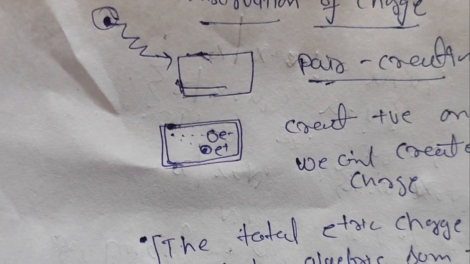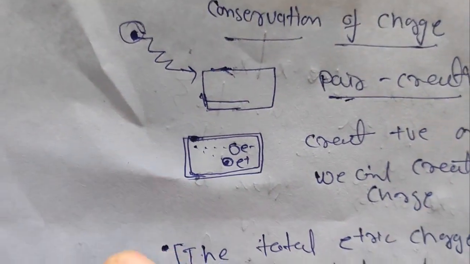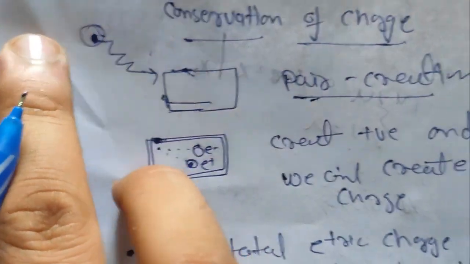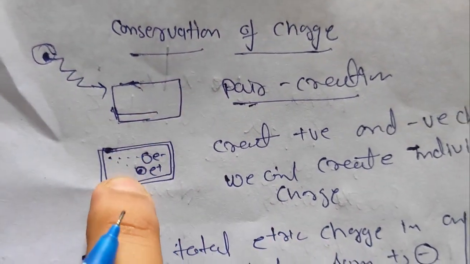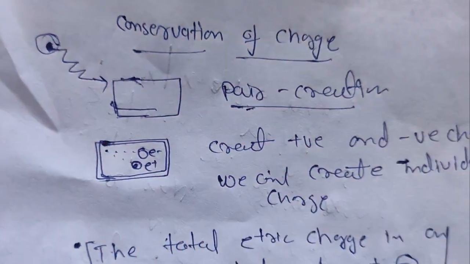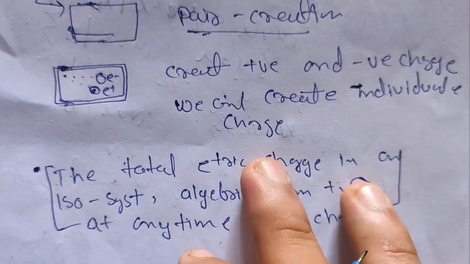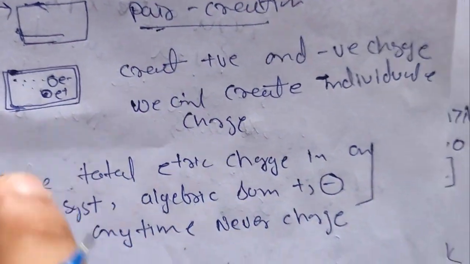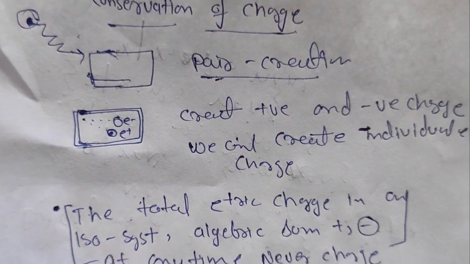Basically we can see the positronium structure, we obtain the positronium like a combination of a positive charge plus a negative charge. So we successfully create, from a photon, the positive and the negative charge in pairs. Basically it was the conservation of charge, like the sum is always zero. So we can see that the total electric charge we create, the algebraic sum, is always the same, because in this case it becomes zero. If the positive with the negative, the sum always remains the same. It was basically the concept of conservation of charge.